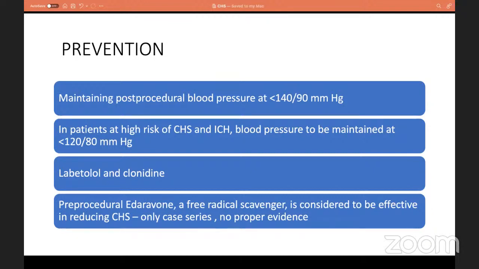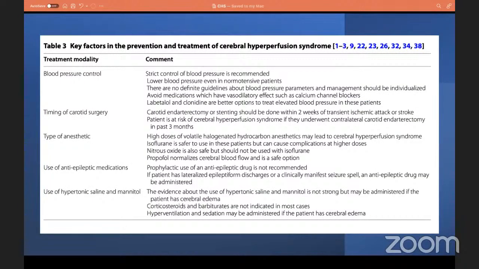And there are some literatures which encourage the consideration of pre-procedural edaravone, which has a tendency to reduce free radical oxygen species. But this is only a case series, there is no proper evidence of edaravone usage.